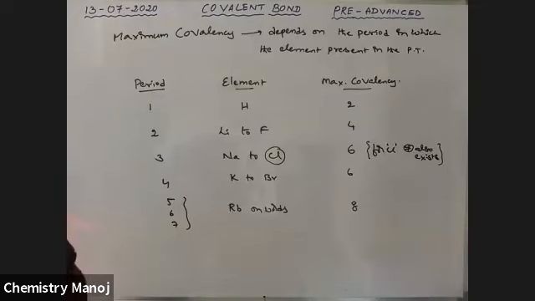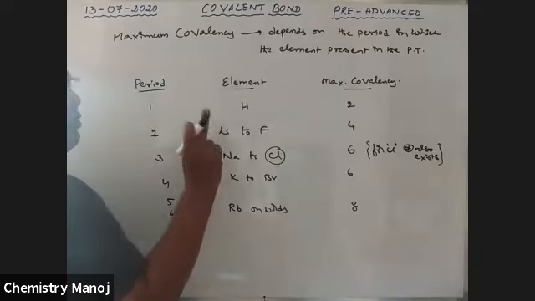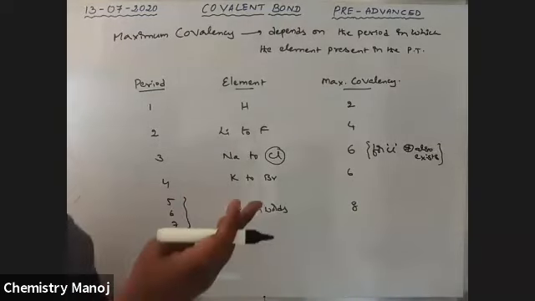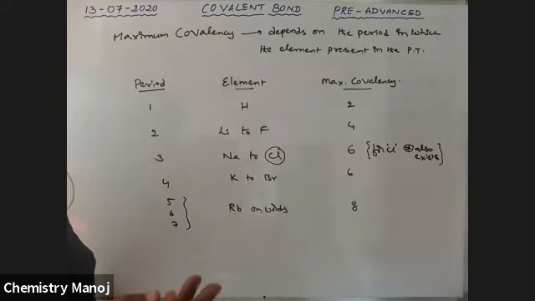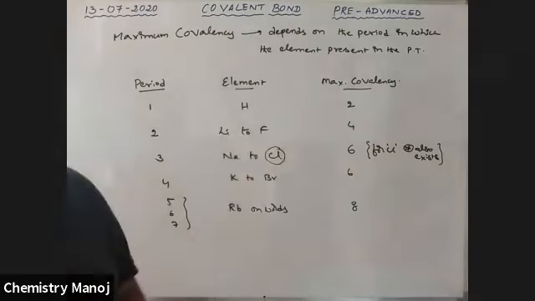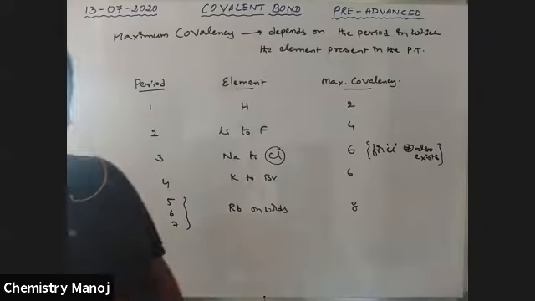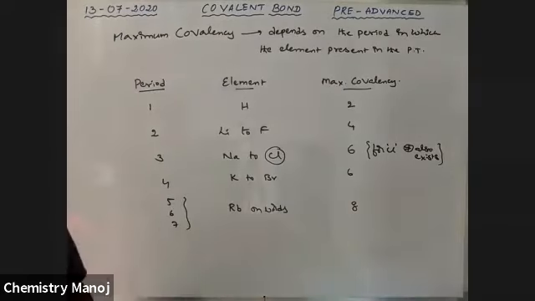Now I am asking, what is the maximum covalency of nitrogen? Tell me, my dear boys. Where does nitrogen exist? Yes, correct, Teja. Nitrogen is a second period element: lithium, beryllium, boron, carbon, nitrogen. Therefore, nitrogen has maximum covalency 4. What is the maximum covalency of phosphorus? Yes, phosphorus 6.